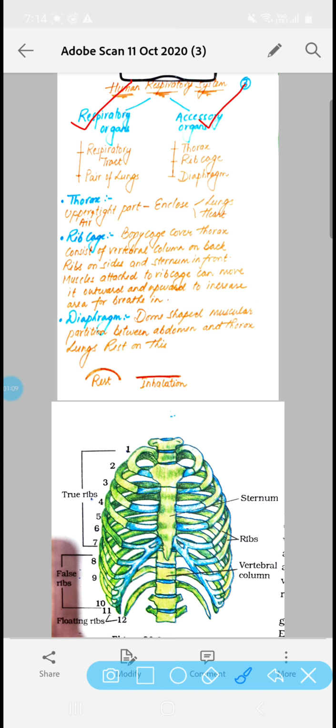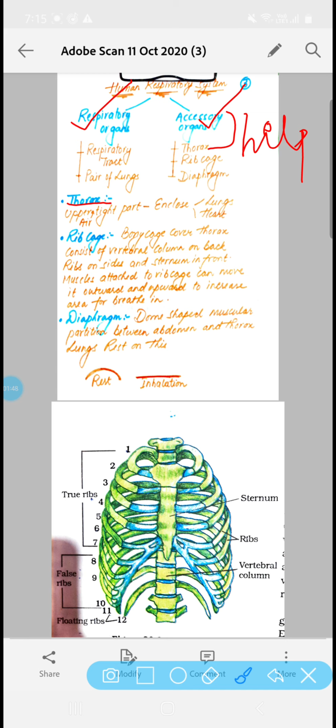Now respiratory organs, as the name gives us the hint, are the main organs which are involved in the respiration, and accessory organs are the helping organs which are helping in the respiration process, or you can say in the exchange of the gases. So let us begin with the accessory organs, the organs which are just helping in the respiration process or in the breathing process. So the first part is thorax.